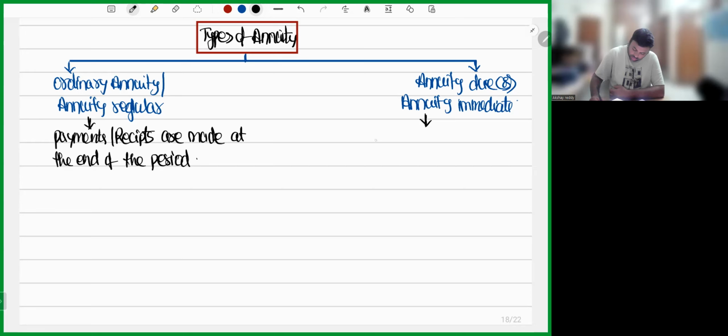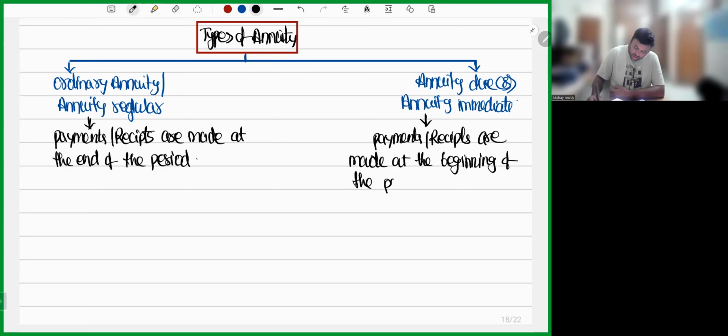Annuity due or annuity immediate means payments or receipts are made at the beginning of the period. If payments or receipts are made at the end of the period, it is called as ordinary annuity. If they are made at the beginning of the period, it is called as annuity due.